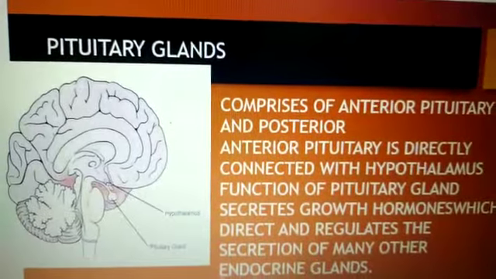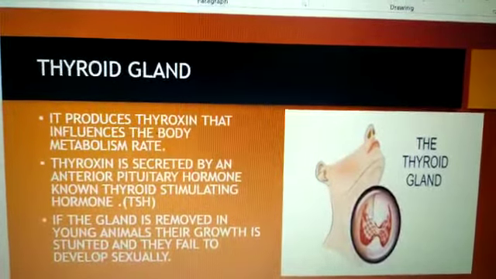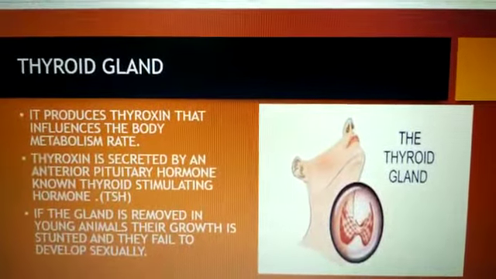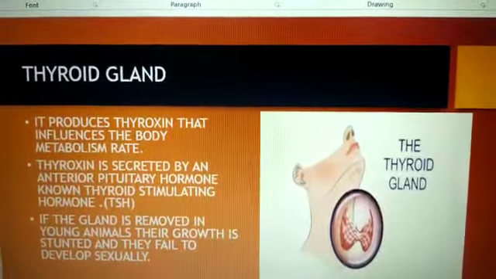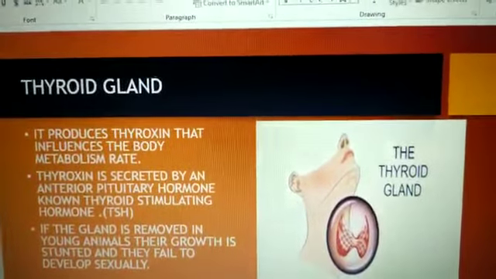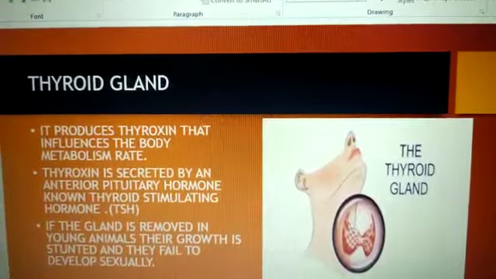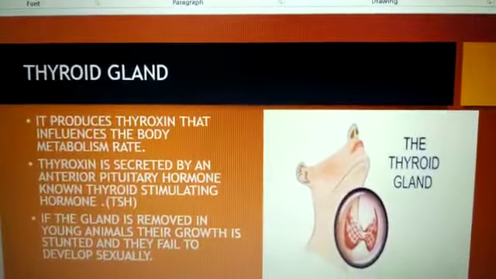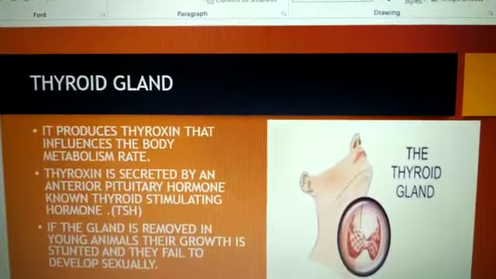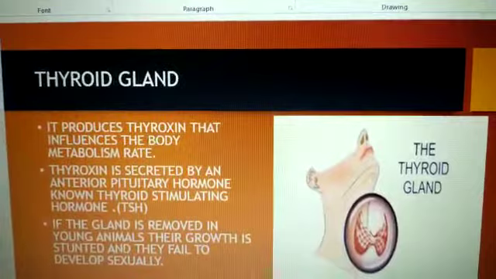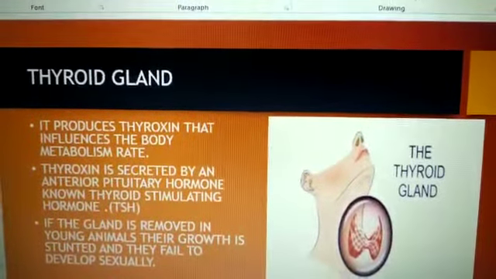Now children, another type of gland is known as thyroid gland. This gland is located in the neck. It produces thyroxine that influences the body's metabolism rate. Thyroxine is secreted under the influence of an anterior pituitary hormone known as thyroid stimulating hormone. So children, the short form of thyroid stimulating hormone is TSH. If the gland is removed in young animals, their growth is stunted and they fail to develop sexually.